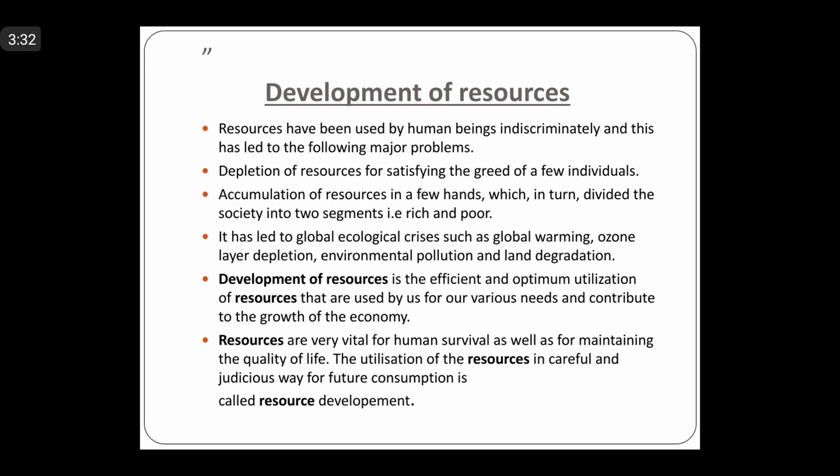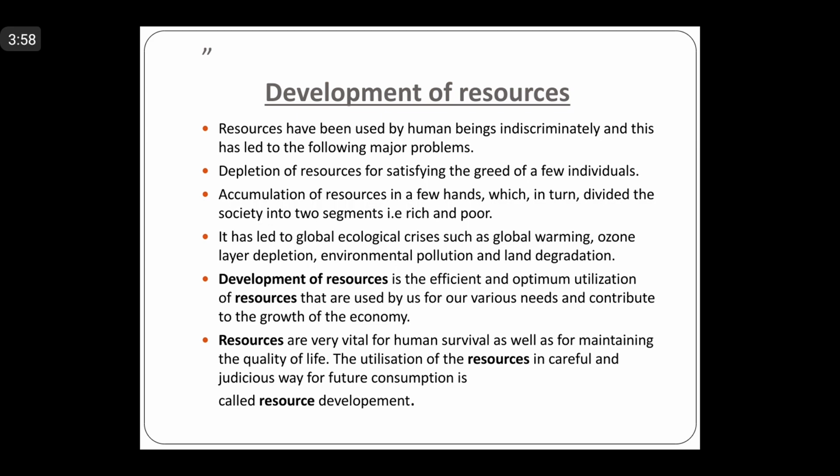Again, if we discuss resource development, without the development of resources you cannot see the growth of the economy, the development and growth of the economy as well as the country. How can it be possible? Because some people say that it is a free gift of nature, so we can exploit it on any scale.